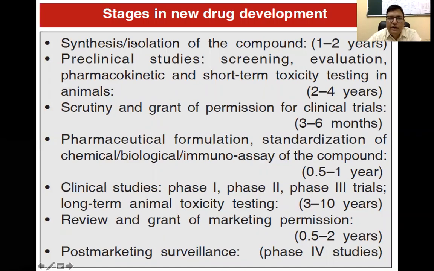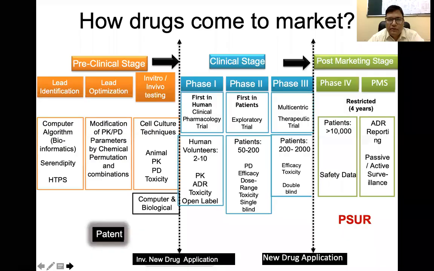If we are going to develop a drug, the synthesis and isolation of a compound takes 1 to 2 years. The preclinical studies take 2 to 4 years. Scrutiny and grant of permission for clinical trials takes 3 to 6 years. The pharmaceutical formulation or standardization takes around 1 to 1.5 years. And the clinical studies begin, that is phase 1, 2, 3, and 4, which take 3 to 10 years. Review and grant of marketing takes 0.5 to 2 years. And then post-marketing surveillance continues for a long period.